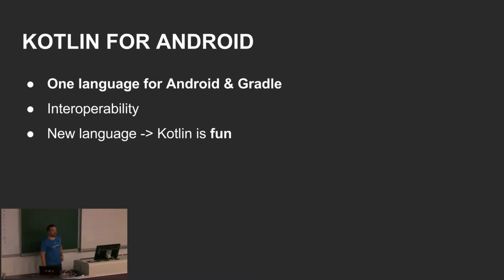Another thing is that you can have one language for your whole application. For instance, you can have your Android application in Kotlin code, and also the Gradle file you can write in Kotlin, because Gradle also supports Kotlin, so you can switch from Groovy to Kotlin in Gradle. About interop I already talked, and Kotlin is a new language, and learning a new language is fun, and Kotlin is fun.